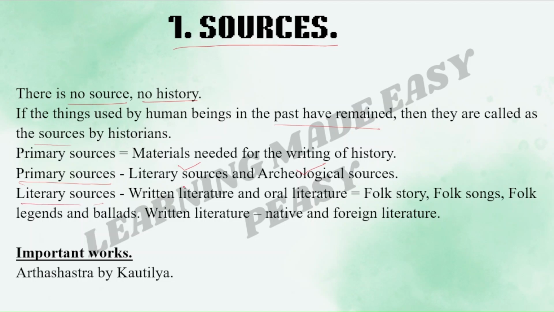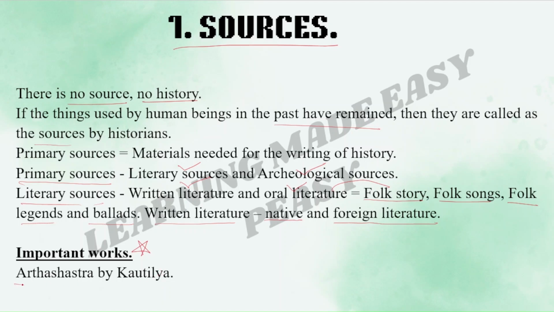Literary sources. In literary sources, we have written literature and oral literature. In oral literature, we have folk stories, folk songs, folk legends, and ballads. In written literature, we have native written literature, that is the literature written by the natives of India, and foreign written literature, which is the literature written by the foreigners or traders who had come to India. Important works. All these works are very important. Please remember them. I will try to make it easy for you to remember.